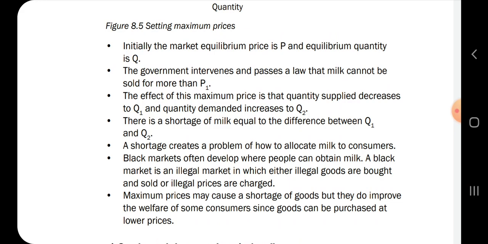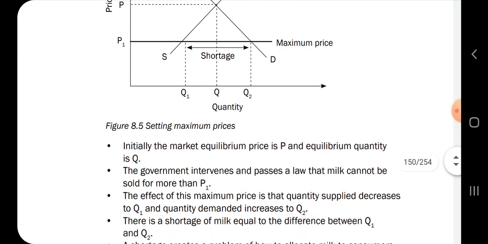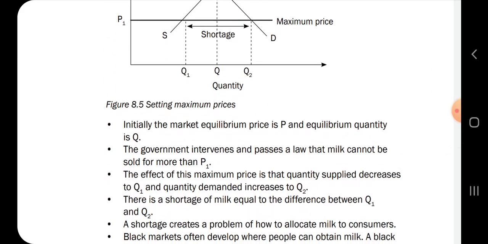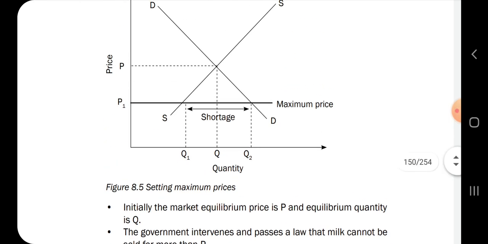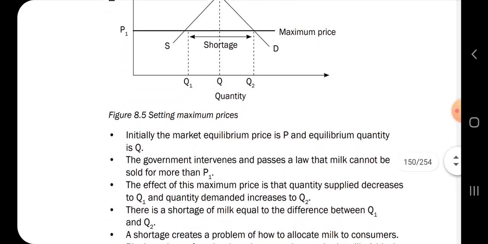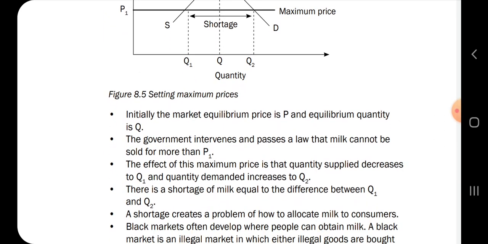Initially the market equilibrium price is P and equilibrium quantity is Q. The government intervenes and passes a law that milk cannot be sold for more than P1. The effect of this maximum price is that quantity supplied decreases to Q1 and quantity demanded increases to Q2. So the price of milk goes down, supply goes down as well.